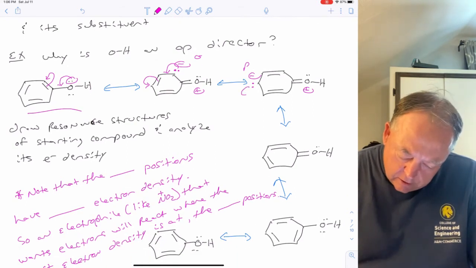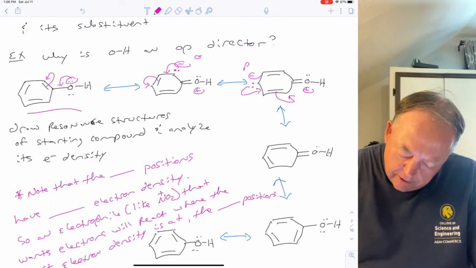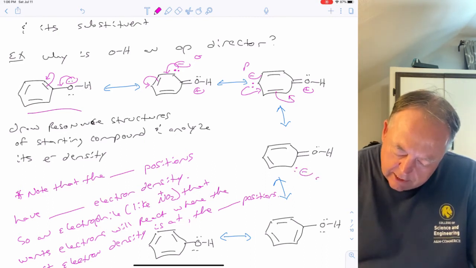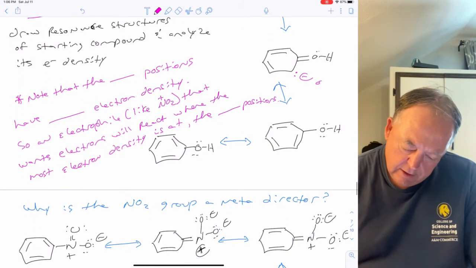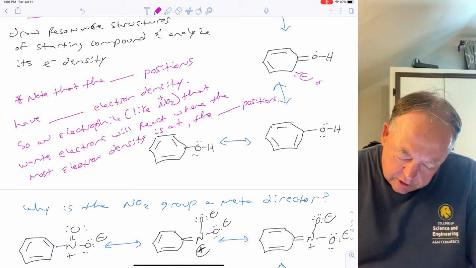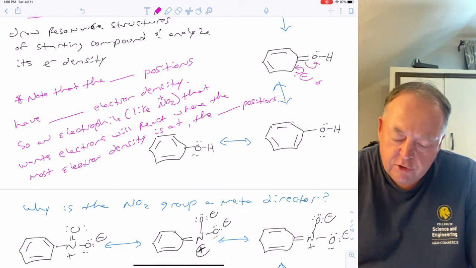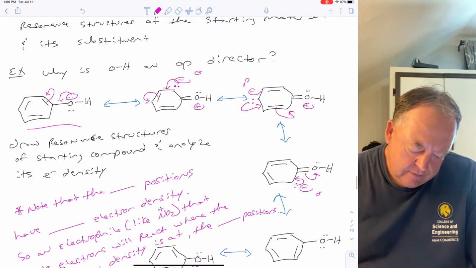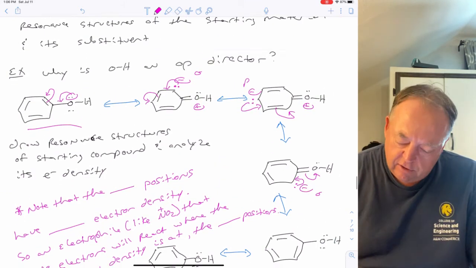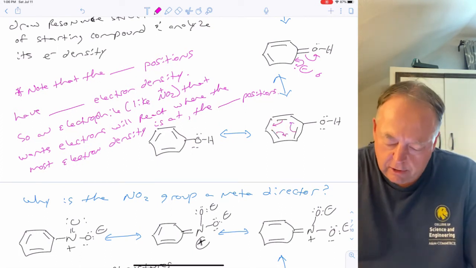Now if we take the lone pair and move it down there to make a double bond, and move this up to make a lone pair here, the lone pair is back at the ortho position. Then we can move it back to oxygen, move it down to make a double bond there, and these pi electrons come back to oxygen. So it's almost where you started. The only difference is the double bonds have been shuffled. So then we could do this, and now we're back to where we started.